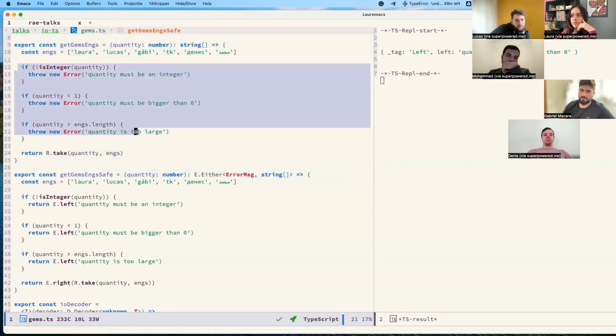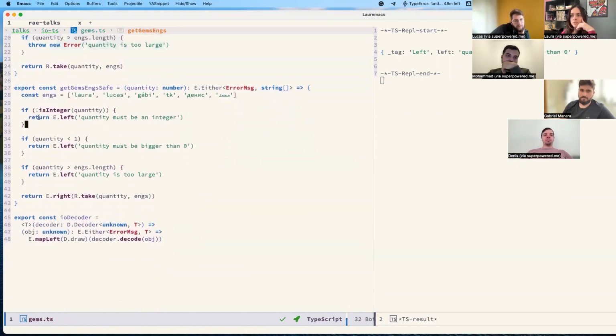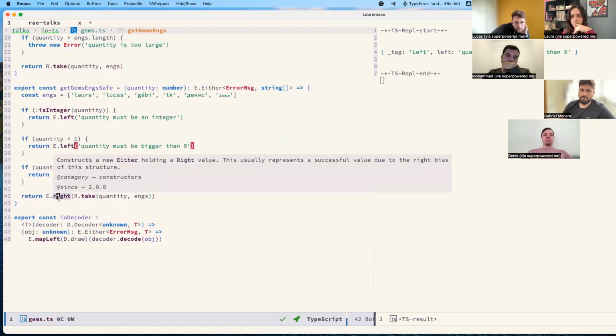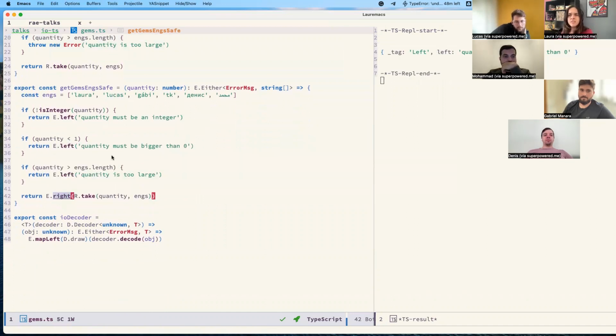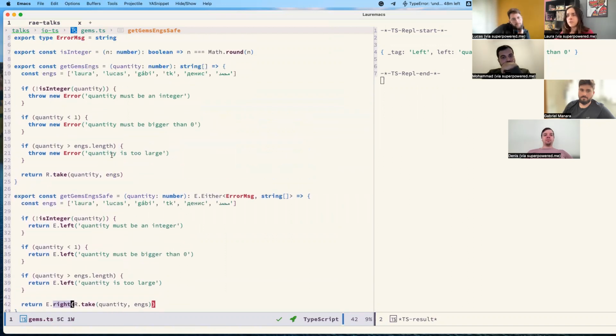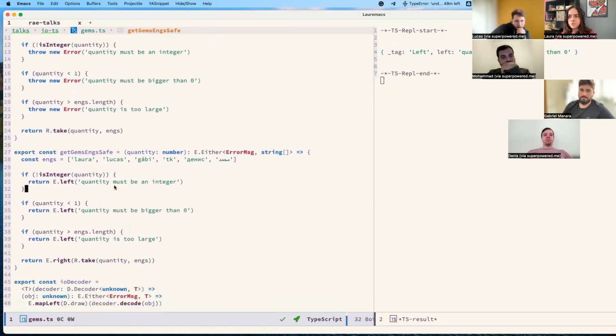The first one, I create three throwing errors. And the second one, I return the left side or the right side here. I will get into these details, you don't have to worry about that. I just wanted to show the three different errors.